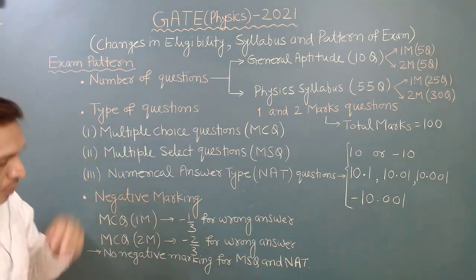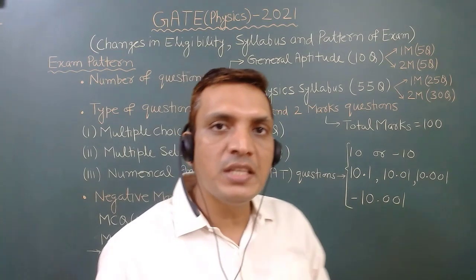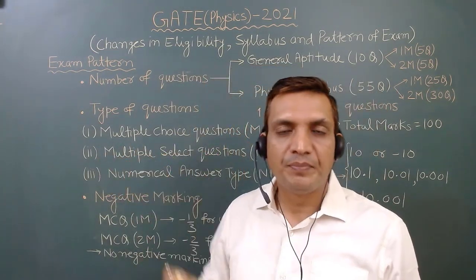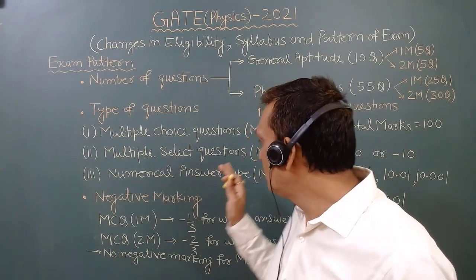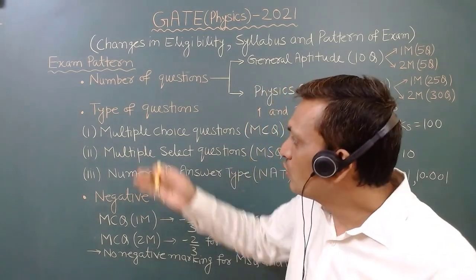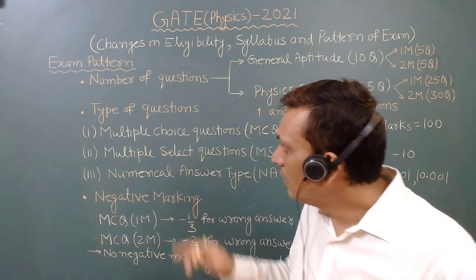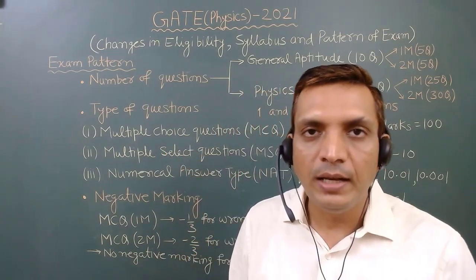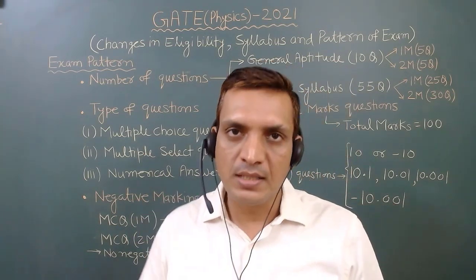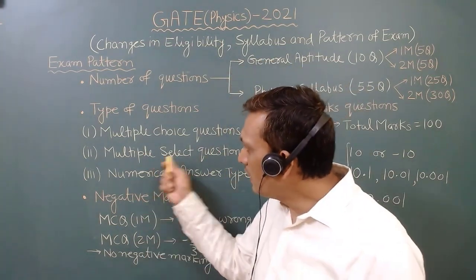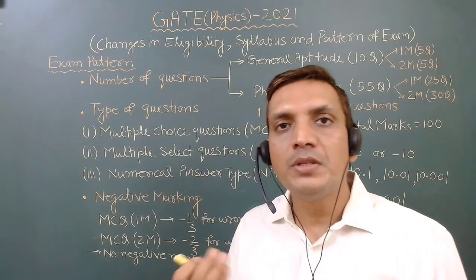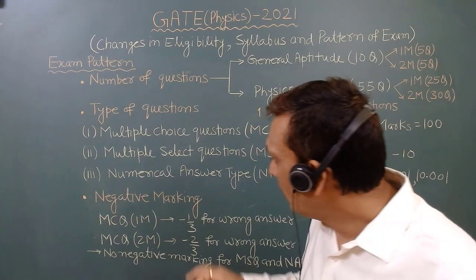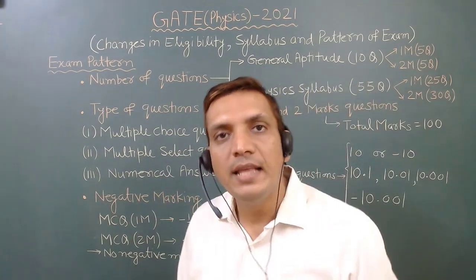Now we will see the type of questions. In the previous year, there were no multiple select questions, but this time they have introduced the multiple select question. So you have 3 types of questions. First is the multiple choice question, where, as you know, 4 options are given and only 1 option is correct. In the multiple select question, again 4 options are given, but more than 1 option is correct. And the third type is the numerical answer type question.